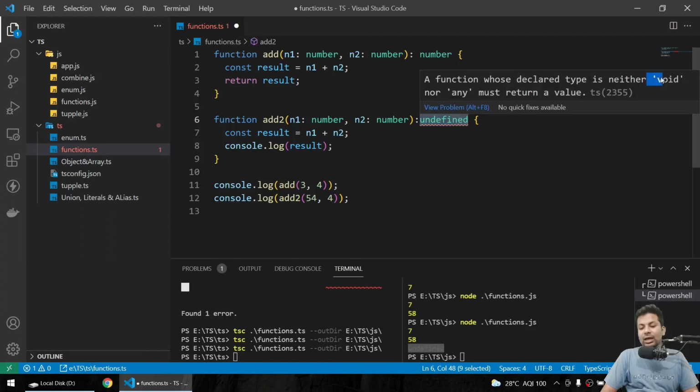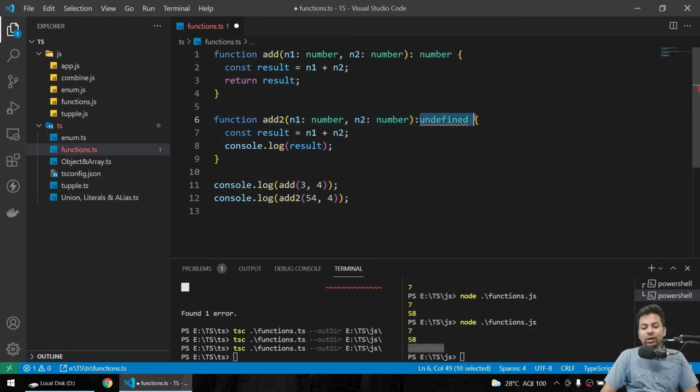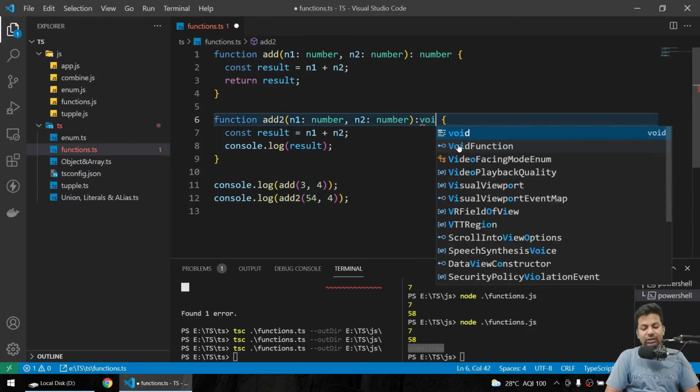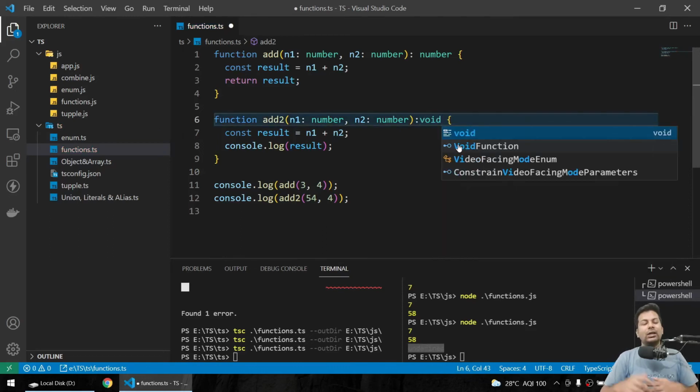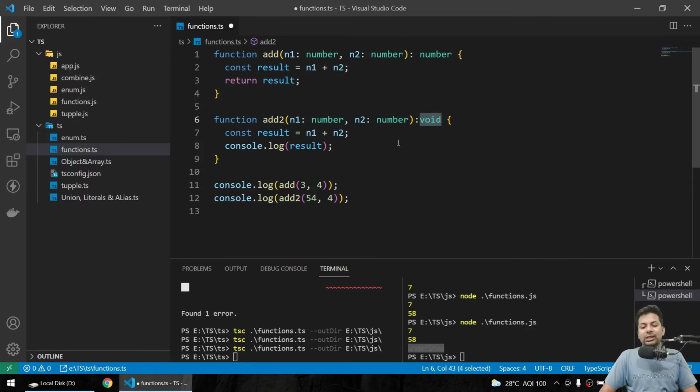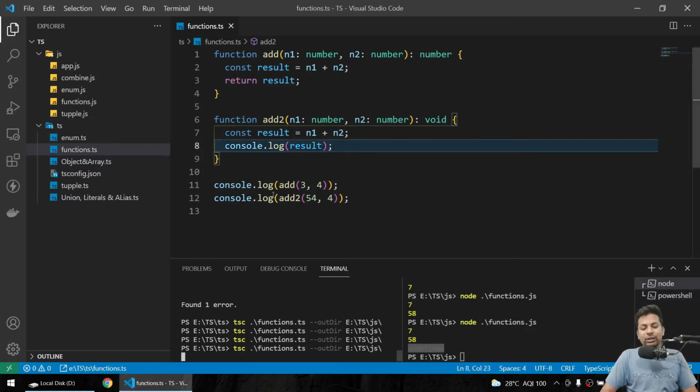So we'll just use void. Void means the function will not return anything. If you study C++ or Java, not JavaScript, then void is a normal keyword, it's nothing very much. Here you are just telling this function won't return anything. So now if you save it, you are sure this function won't return, it will just print, and it won't show an error.